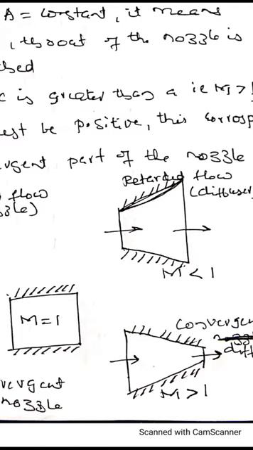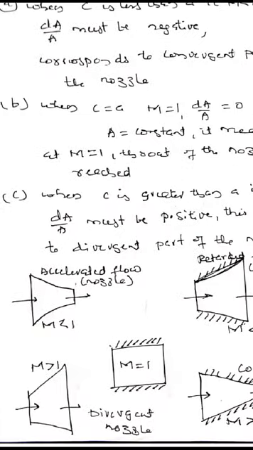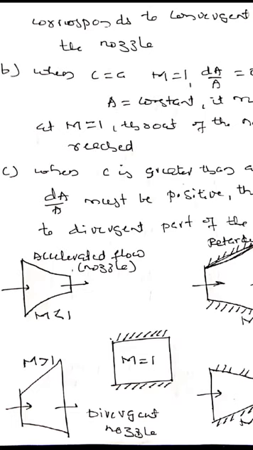And when M is greater than 1, the velocity of fluid is more than the velocity of sound, and as dP/P is positive, dA/A should be negative. That means it should have a convergent section. Thus, this diagram gives the shape of the nozzles, showing how the shape of the nozzle varies with respect to the velocity of the flow. So, thank you.